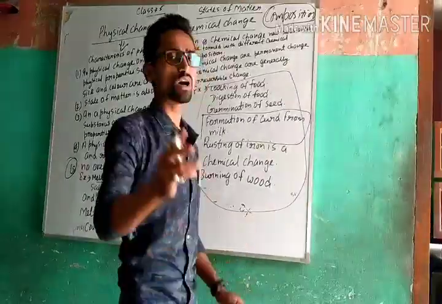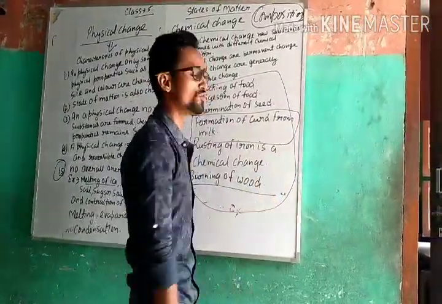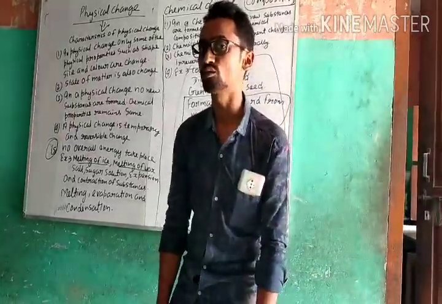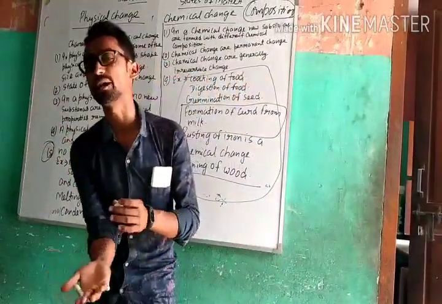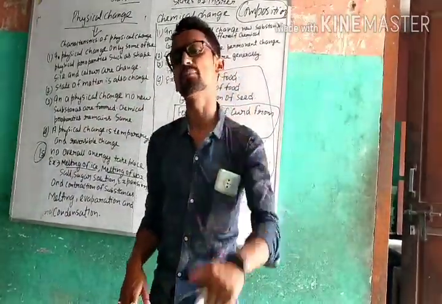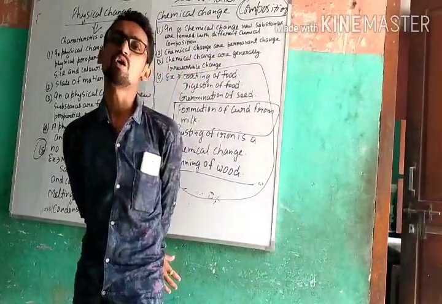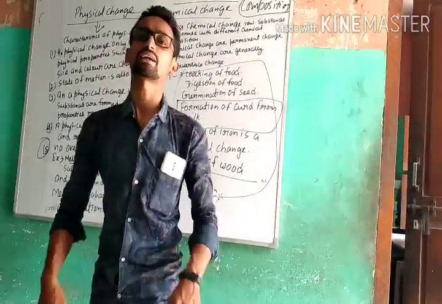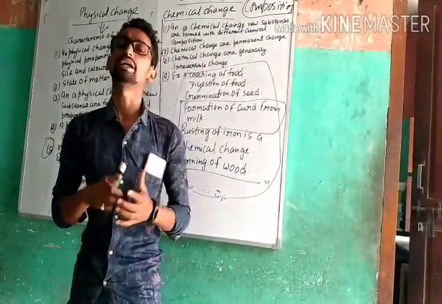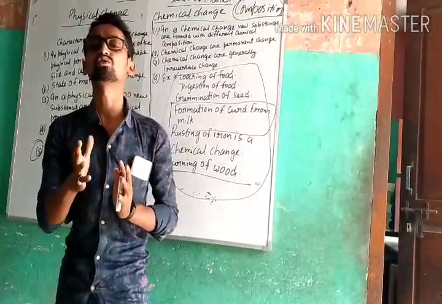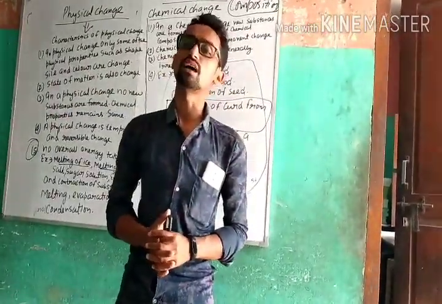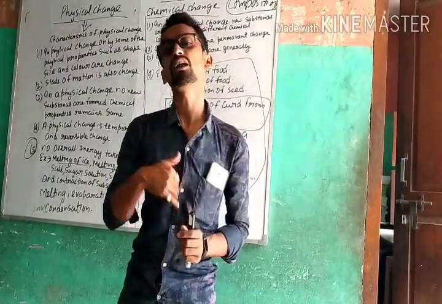Now talking about burning of wood. In burning of wood, new substances are formed and they cannot be brought back to their original state. So we can say that burning of wood is a chemical change. As you all know, when anything burns, it releases carbon dioxide into the Earth's atmosphere, and that's why we can say that a new substance is formed. So burning of wood is a chemical change.